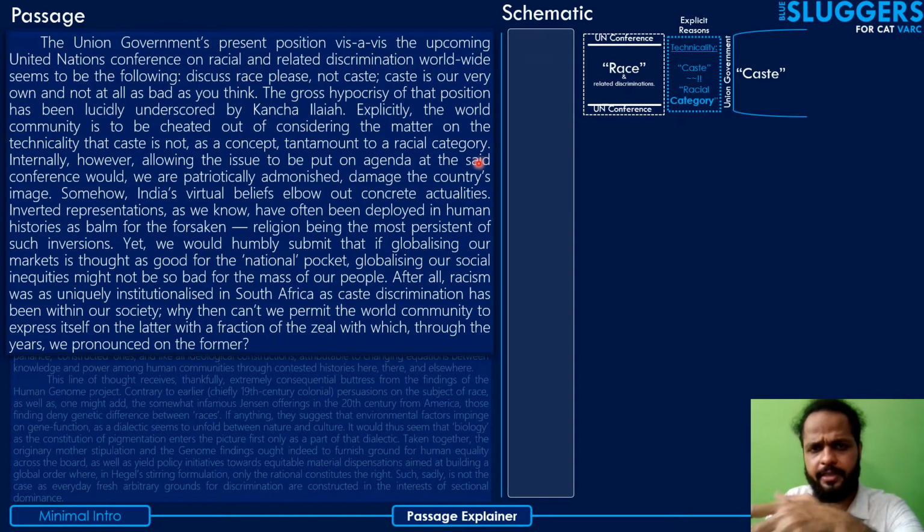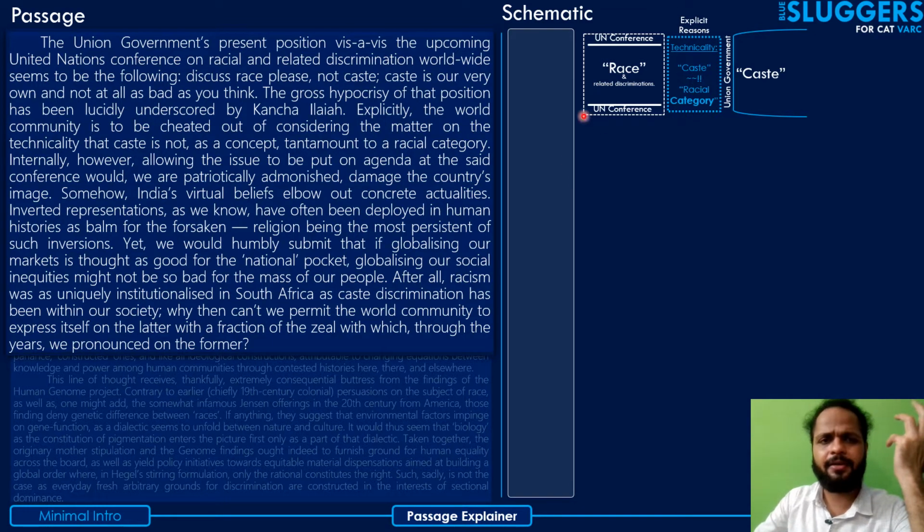So he says that, on the face of it, the world community is going to be cheated out of considering caste as part of the discussion, just based on a technicality which the author doesn't find very important. And the technicality is that caste is not, as a concept, tantamount to racial categories.